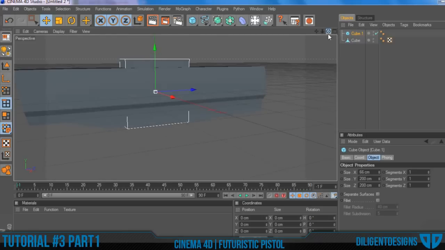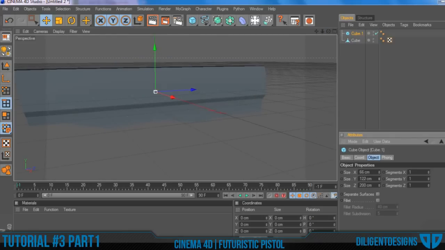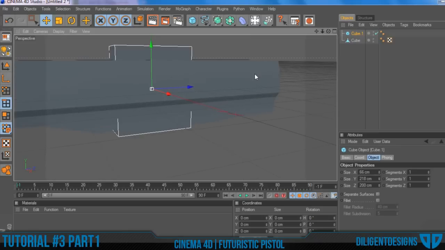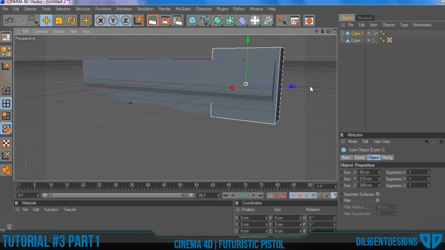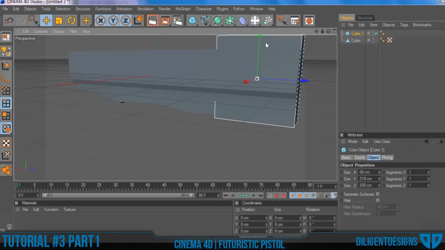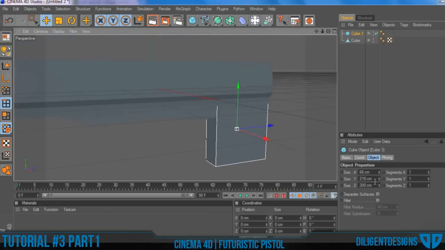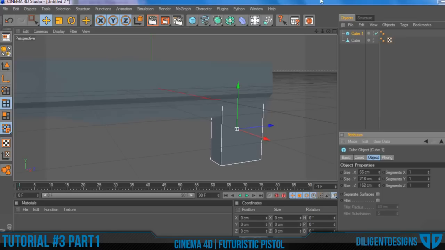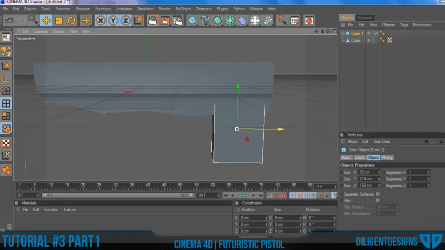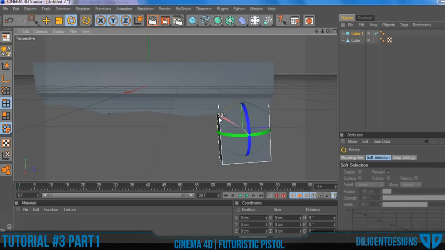Then once you've done that, drag down the Y, or actually put it in place of where the handle is going to be. So about there, and then you can play around a little more with the length and the width of the handle. And then they're usually rotated outward a little bit, so about 15 degrees.